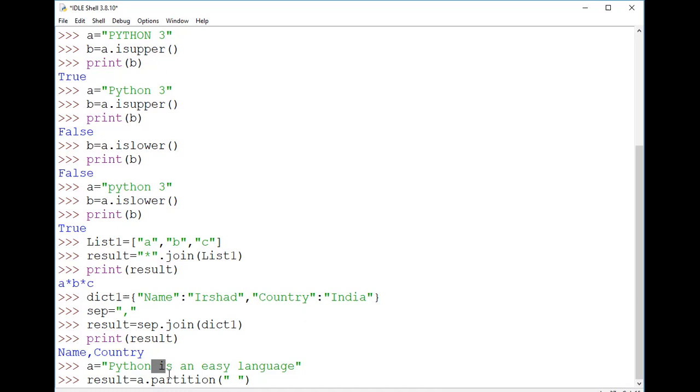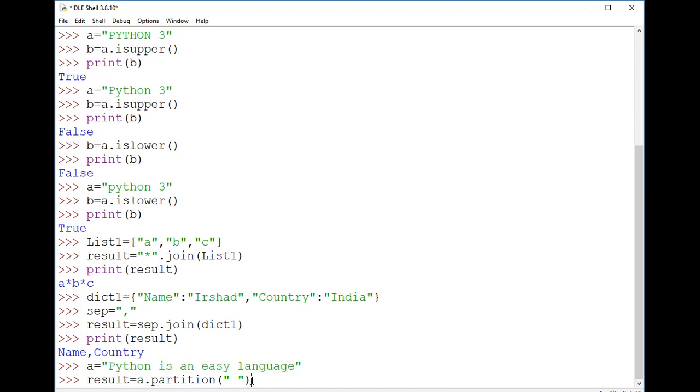Whenever we use the partition method, it will divide the string into three parts. The first is whatever part of the string is before this space, which will be taken as the first part. The second is what we have taken here, that is the space. And the third part is the remaining part after this space, that is "is an easy language". So the result will form into a tuple, and the tuple will contain three strings in this way.